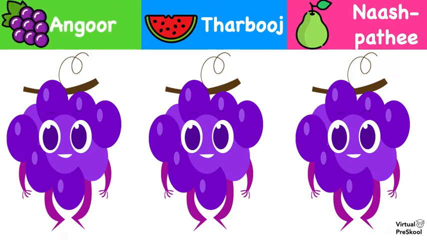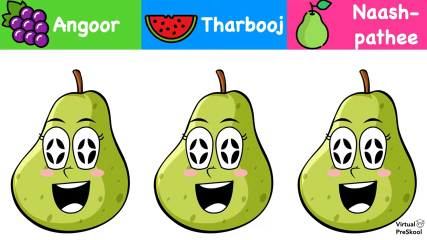And they look happy. So let's name them. Let's name them Kushal Angur. Kush means happy. And when we make it a name, we turn it into Kushal. So we can say this is Kushal Angur. And what is this? Angur, tarbooj, or nashpati? Well, these are pears, so nashpati.